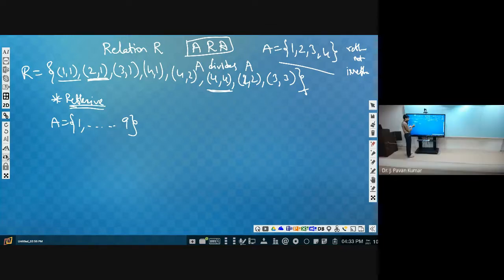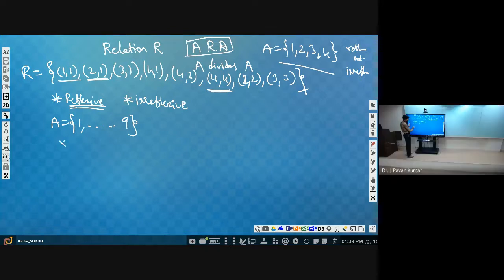Yes, sir. How will you check? You will check whether 1,1 exists or not, 2,2 exists or not, 3,3, like that up to 9,9. If you find all the 9, then you can say it is reflexive. If you don't find them, then it is not reflexive. If you don't find any, then you can say irreflexive. So reflexive and irreflexive we can check easily, and we have already checked such things.